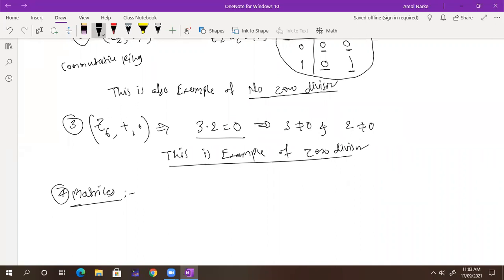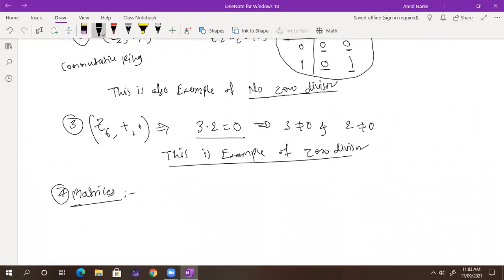Z6, it's 6 only, no? Okay. And 6 mod 6 is what? 0. So it is 0. You understand that 0? And here 3 is also not equal to 0 and 2 is also not equal to 0. So it is a zero divisor. Okay. Got it now? Yes. Now someone is saying only a finite group has zero divisor, something like that.